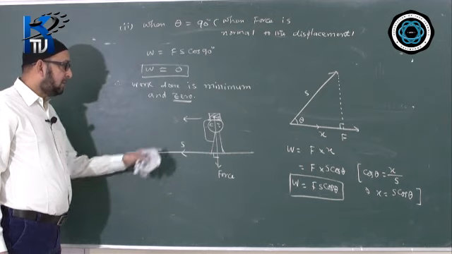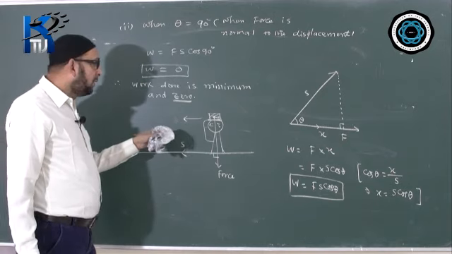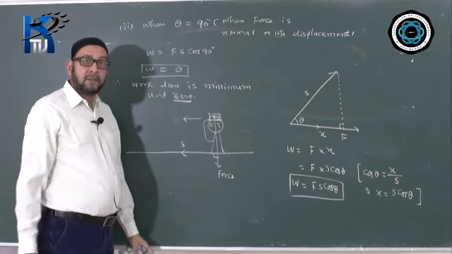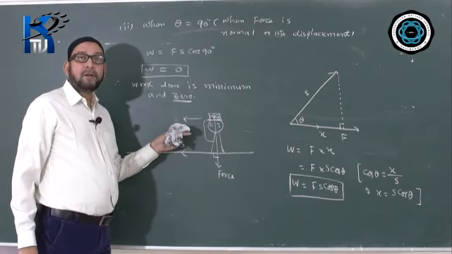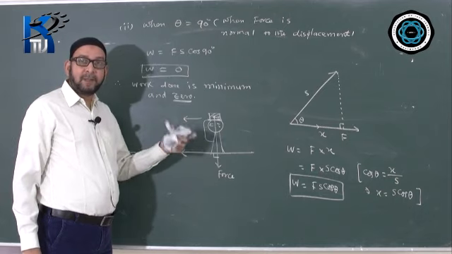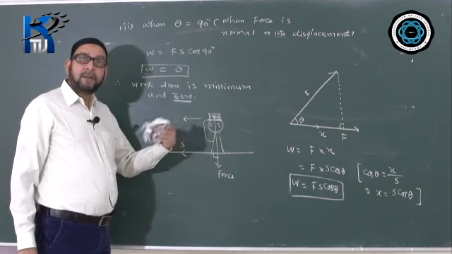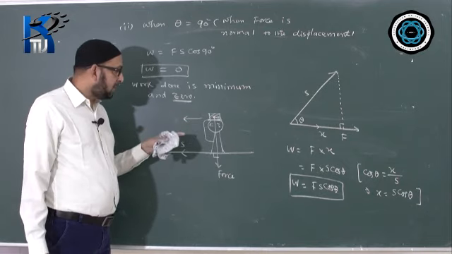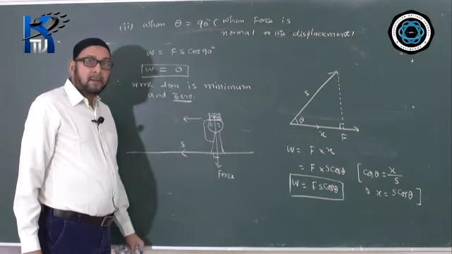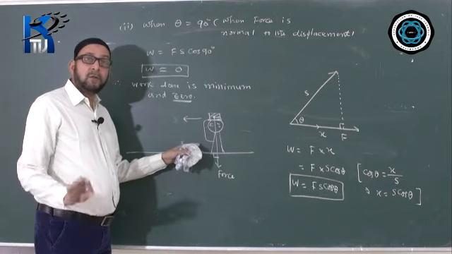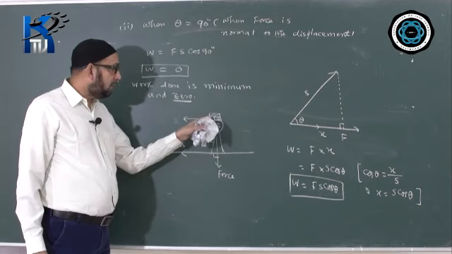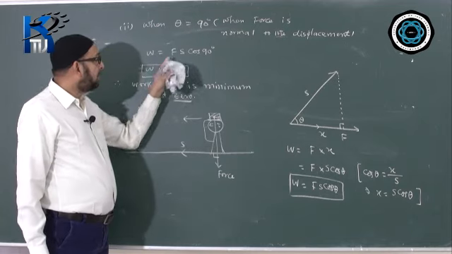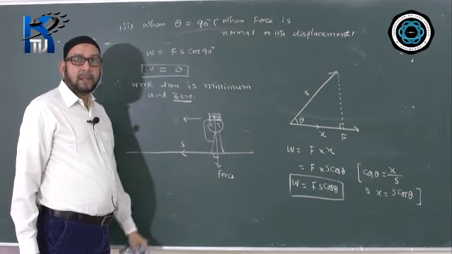So it is the same case. If a coolie or a person is carrying a load but walking on a horizontal surface, he is doing no work. But it doesn't mean that we should not pay. We normally pay their charges, wages, because theoretically he is not doing any work for carrying the suitcase, as the angle between the force and displacement is 90 degrees.